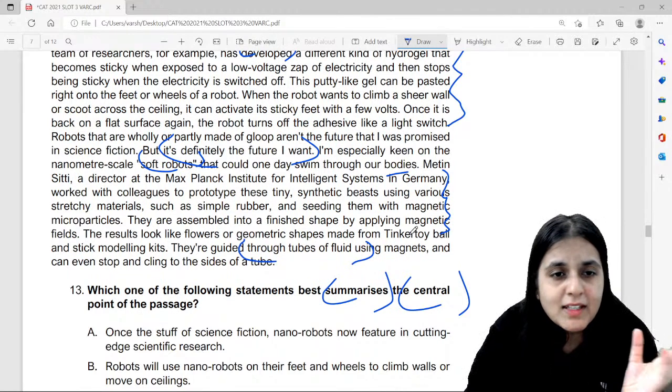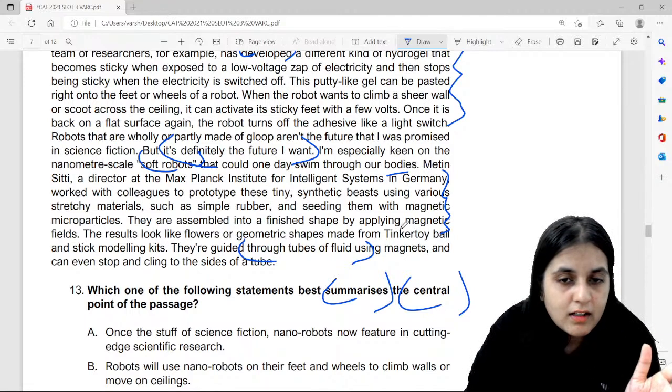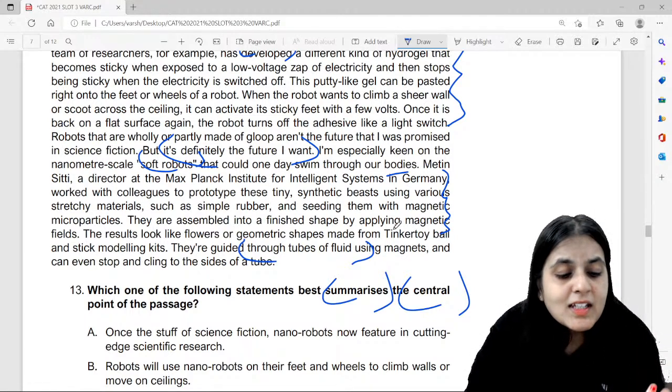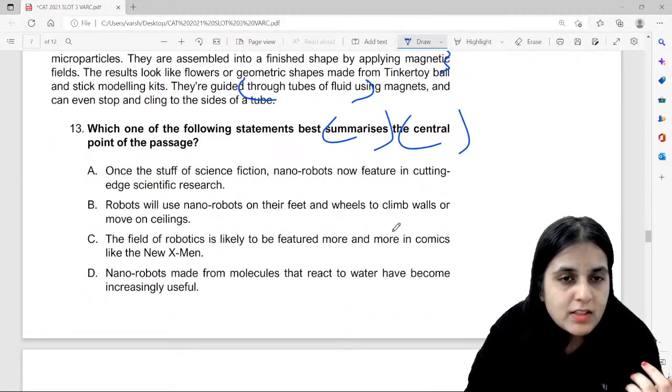Anyway, you will not remember कितना nano particle, कितना stretchy material, कितना rubber, ये सब आपको वैसे भी याद नहीं रहेगा. तो इसको skim and scan करो. देखा कितना टाइम लगा? 2 minutes. 2 minutes में passage हो गया. अब questions पे आओ जल्दी से.